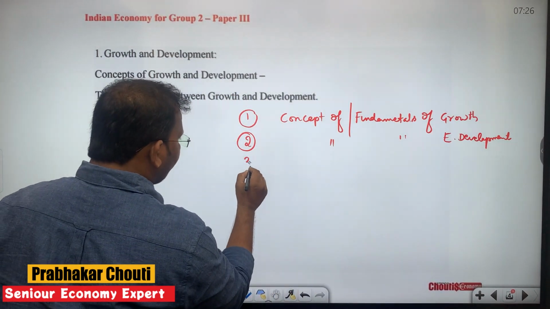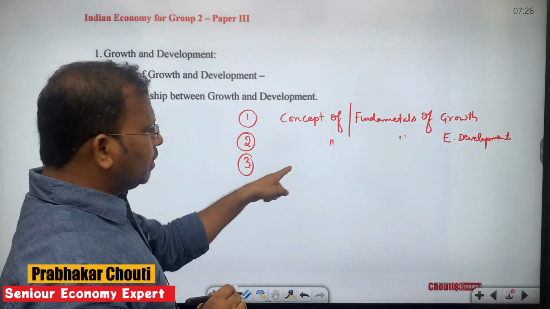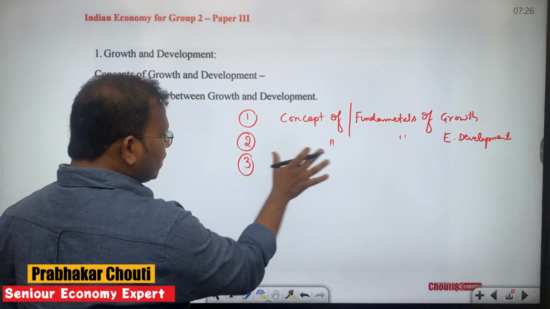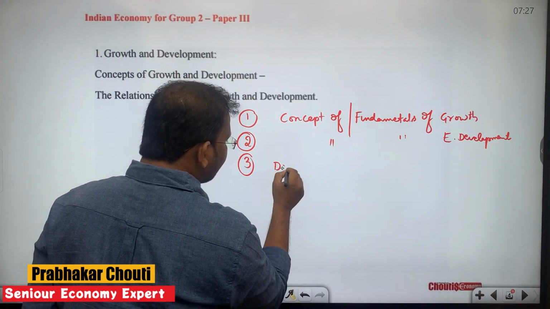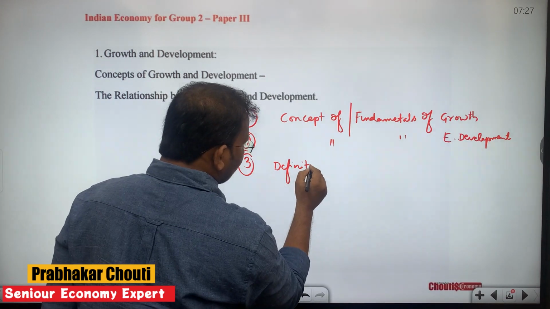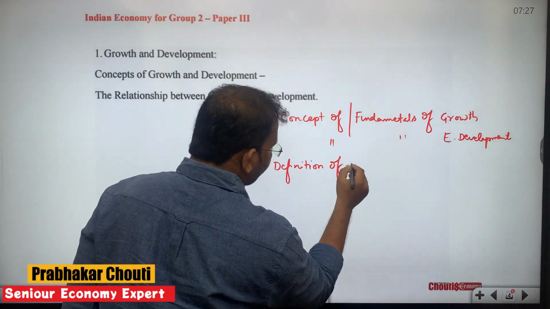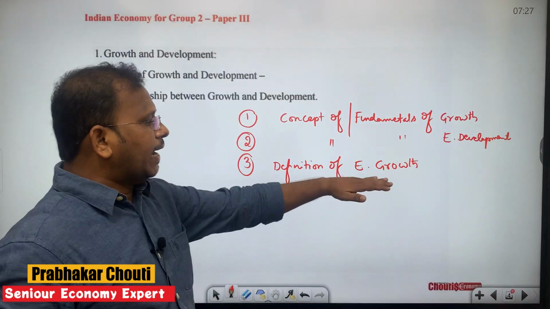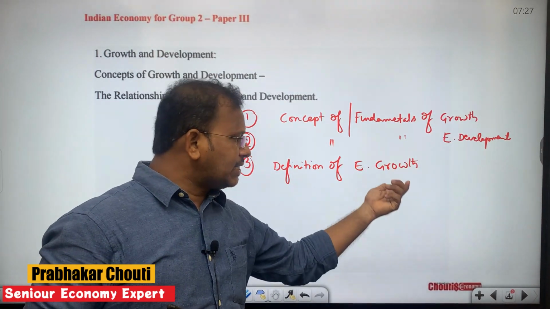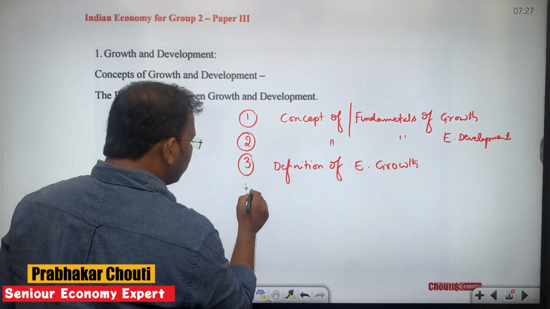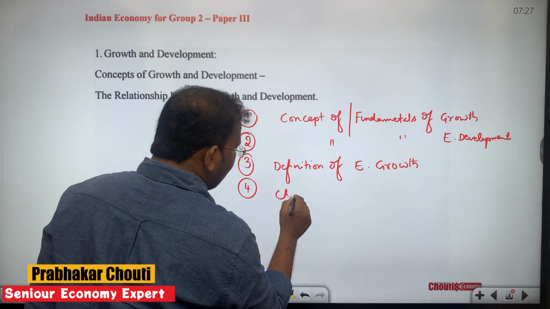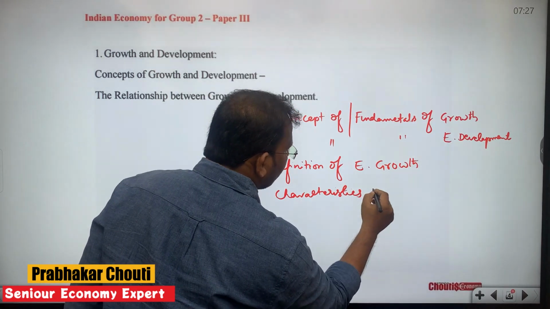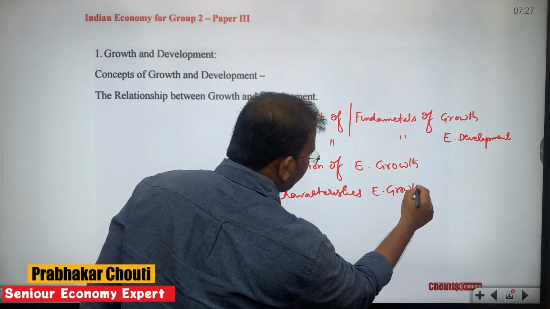Now, after the concept of growth, we would be focusing on growth first, then on development. Our third subtopic is the definition of growth, of economic growth, not just growth. We will define what economic growth is and what the characteristics of economic growth are. The characteristics of economic growth is our fourth subtopic.